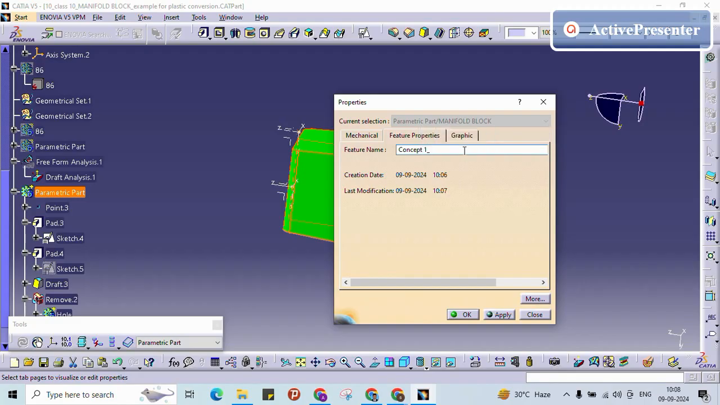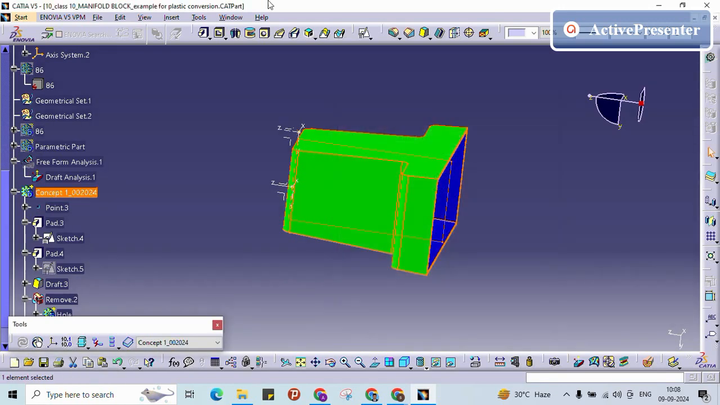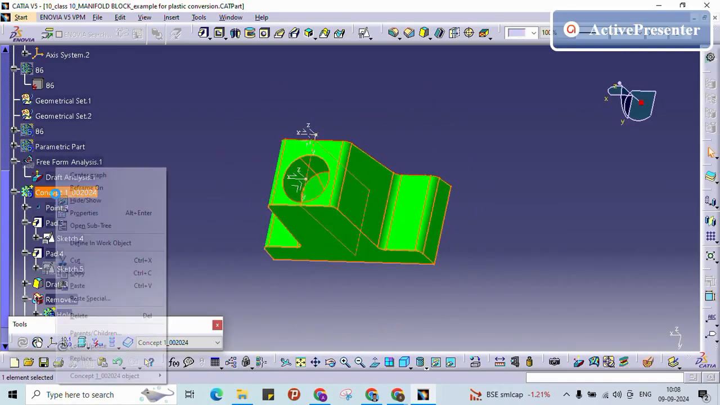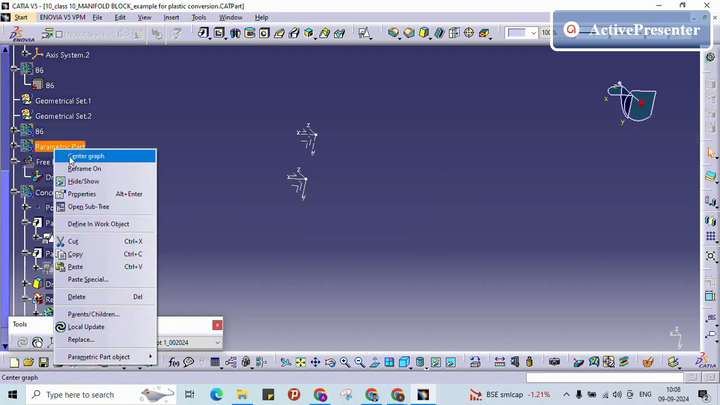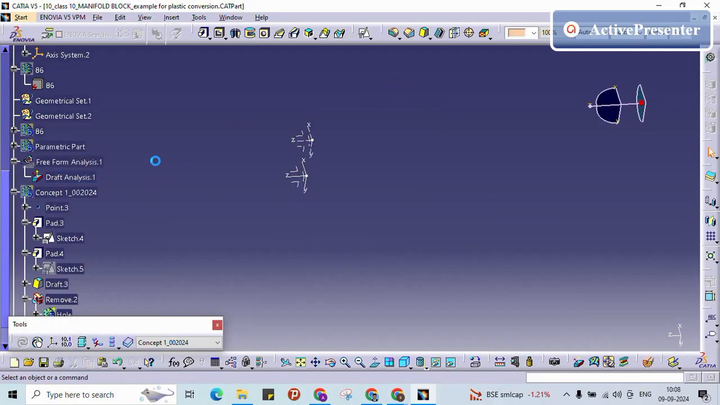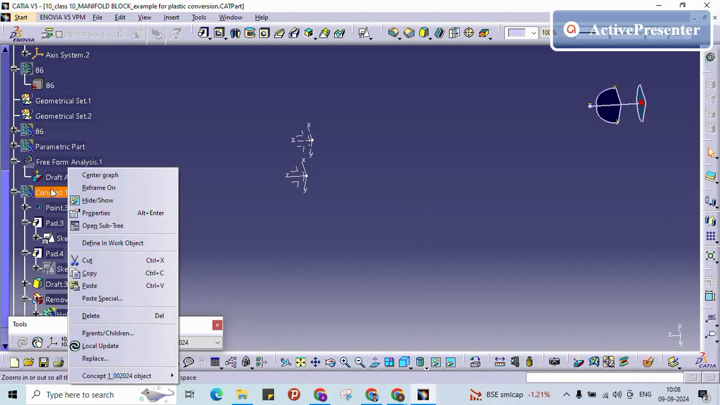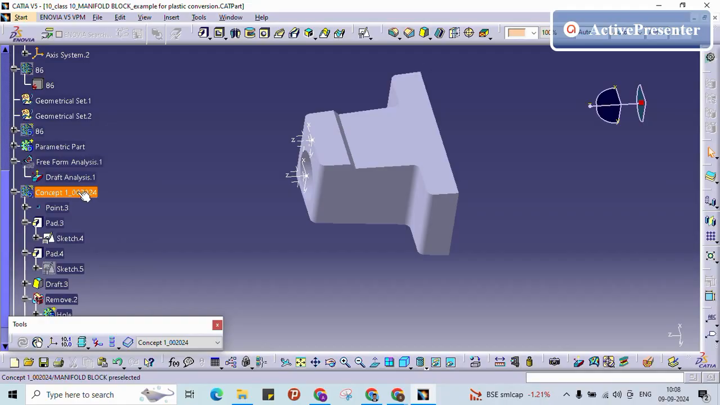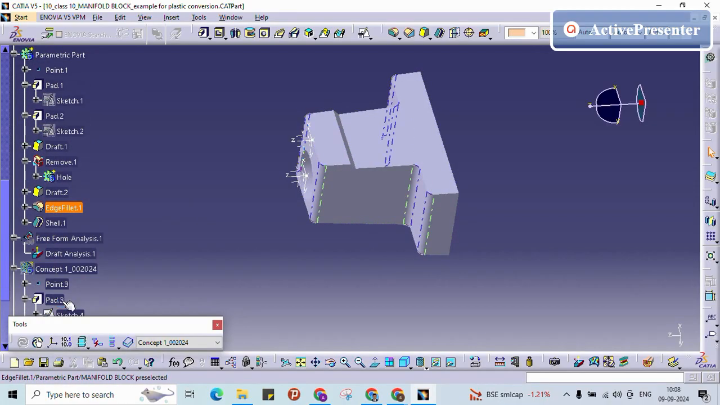Concept 1 with today's date, 2024. You will have another idea also, like they may say they need this profile, this surface. But if you want to have this profile also, see, without this parametric I can't do it this fast, right? So that is the reason we have created the parametric.